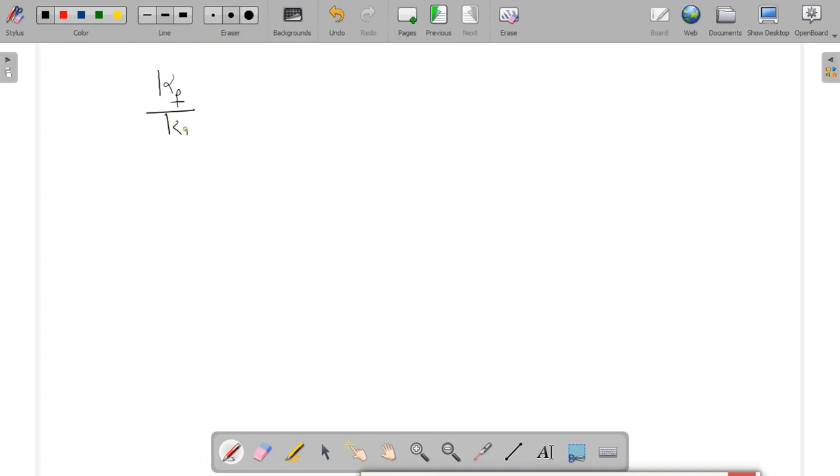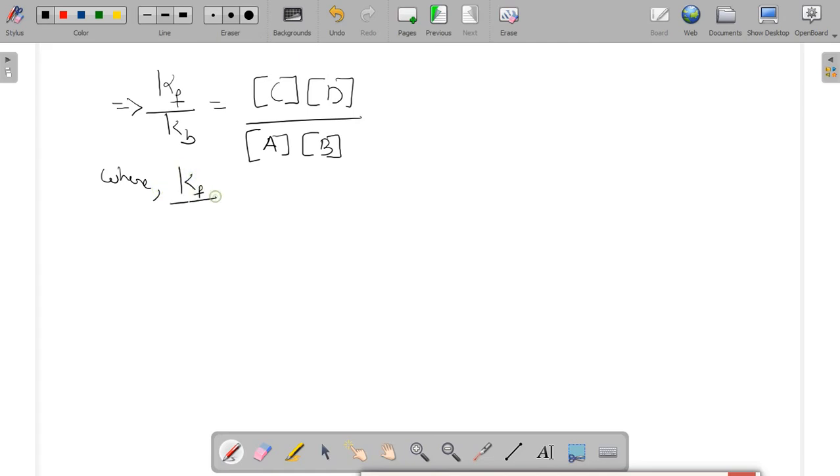Further, KF upon KB can be written as concentration of C into D divided by A into B, where KF upon KB is the equilibrium constant, that is Kc.